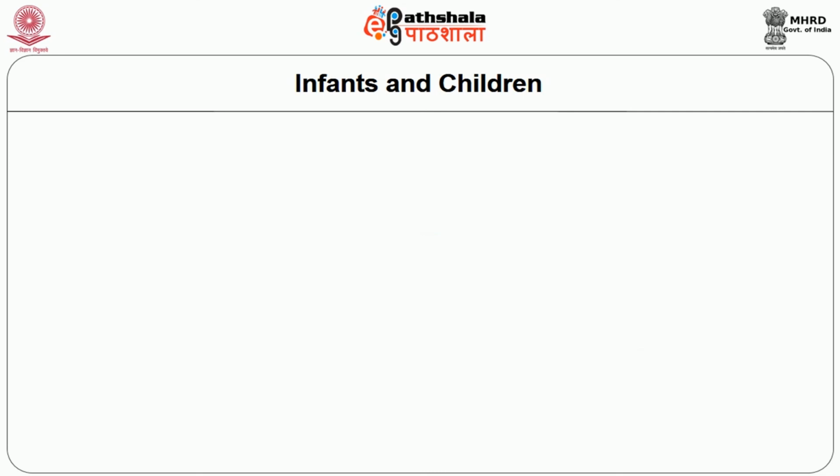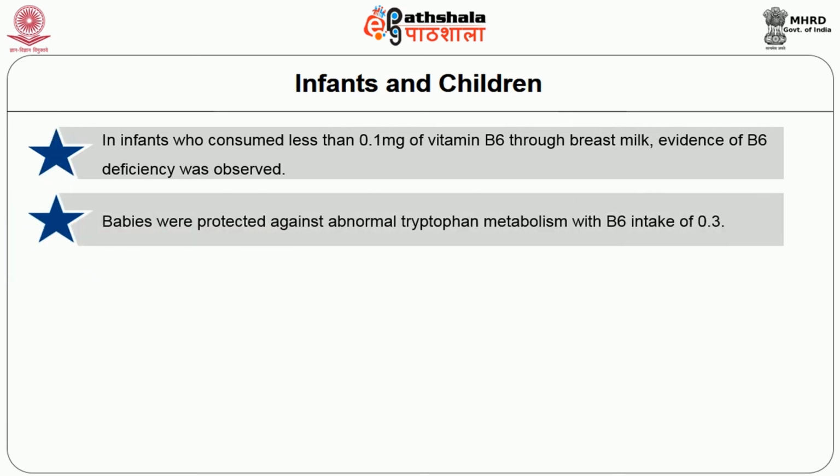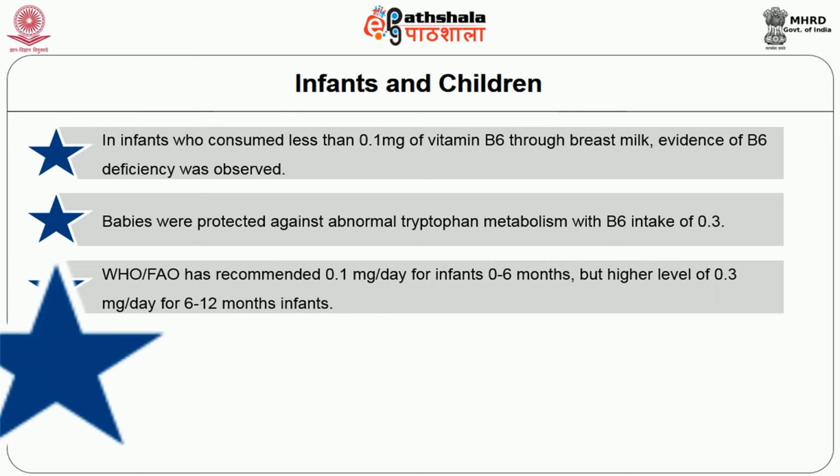Infants and children. In infants who consume less than 0.1 mg of B6 through breast milk, evidence of B6 deficiency was not observed. Babies were protected against abnormal tryptophan metabolism with a B6 intake of 0.3 mg. WHO FAO has recommended 0.1 mg per day for infants of 0 to 6 months, but a higher level of 0.3 mg per day for 6 to 12 month infants.